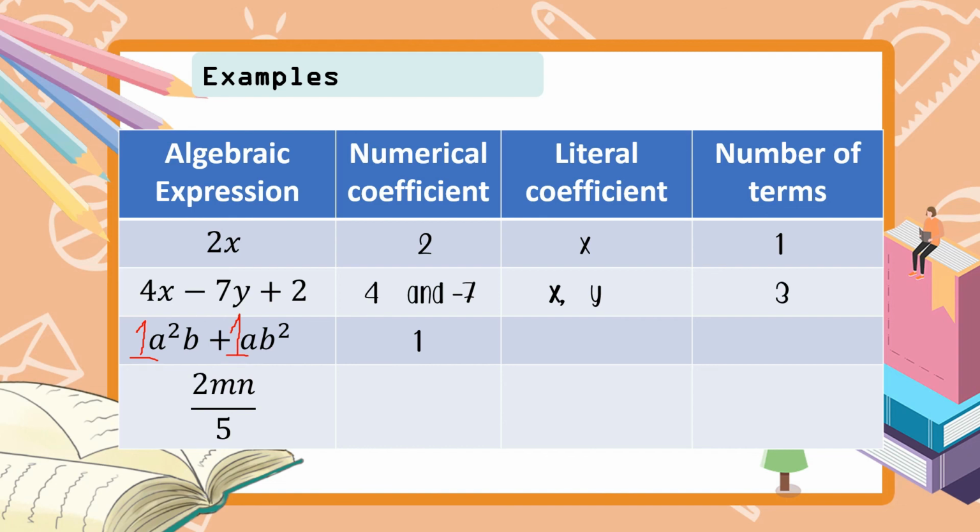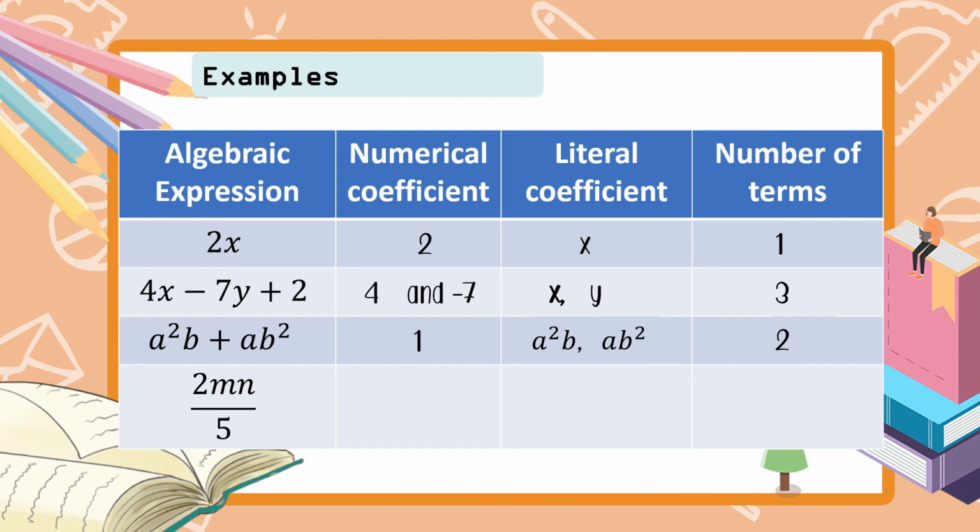Now, what are the literal coefficients? So, meron tayong dalawang numerical coefficient na 1. Ano yung kasama ng unang 1? A squared b. Ano yung kasama ng pangalawang 1? A b squared. So, yun yung ating literal coefficient. Okay? And how many terms do we have? So, we have 1 and 2. So, we have 2 terms. Okay? And then, lastly, we have